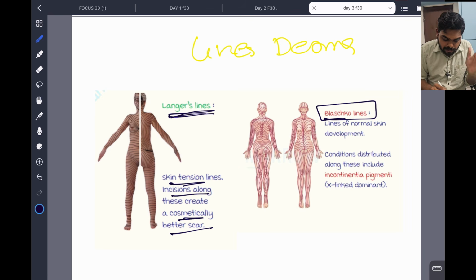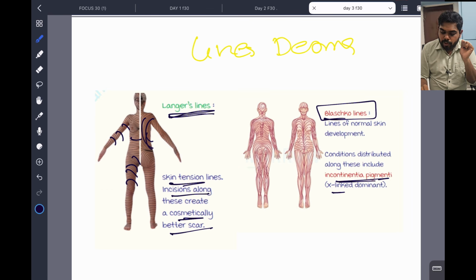See the pattern, see how it is there. This is very important. Langer's line. Clear? Next is Blaschko's line. These are lines of normal skin development, development related lines. So this is very important.